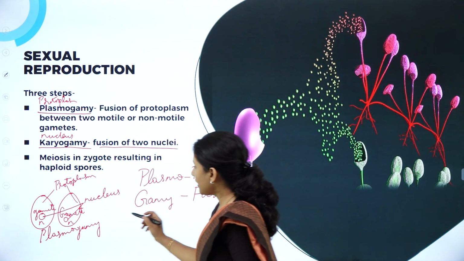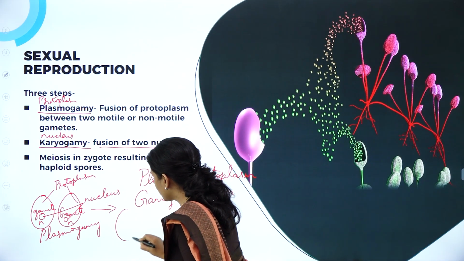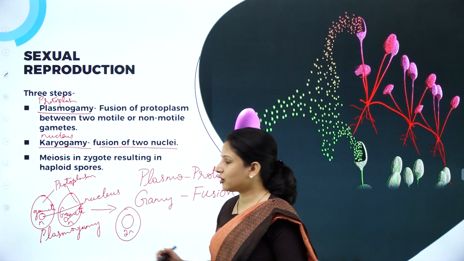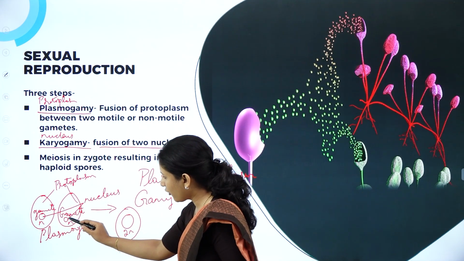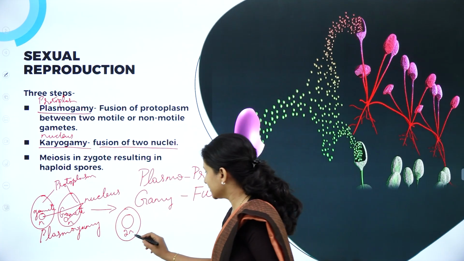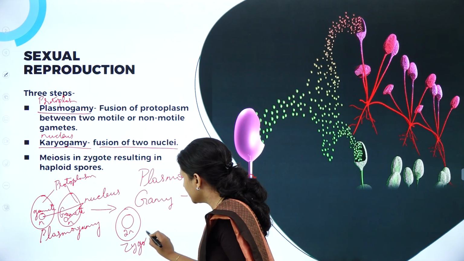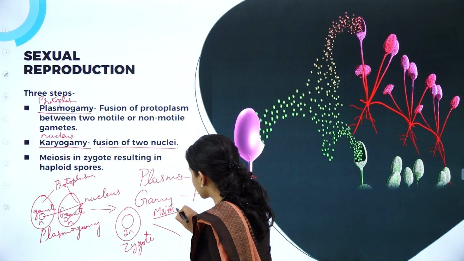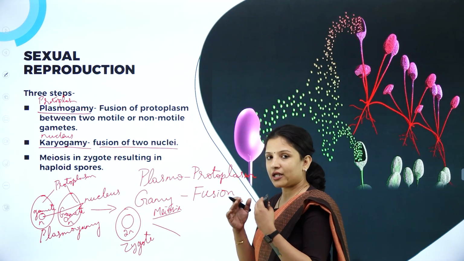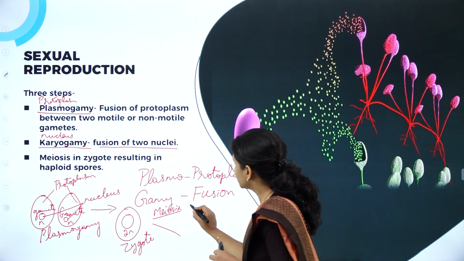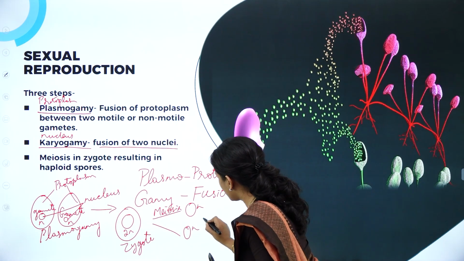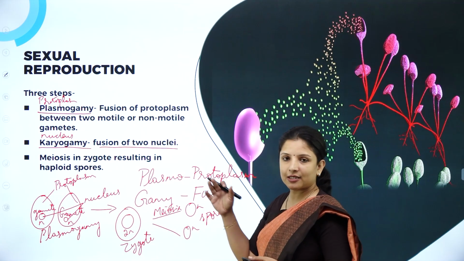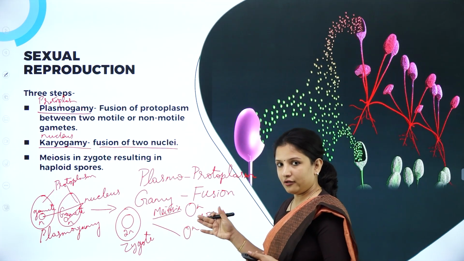Next is meiosis. So after this fusion, what happens? The zygote will develop. Now this will be 2n. It is diploid, right? Why? Because the nucleus which was haploid and haploid fused to produce a diploid nucleus. Now this is a zygote which is diploid. This zygote will undergo meiosis, that is reduction division. Because it is reduction division, again the chromosomes will become half, right? So it will produce haploid spores. So all these are spores. They will start to produce haploid spores. This is nothing but the steps involved in the sexual reproduction cycle of fungi.